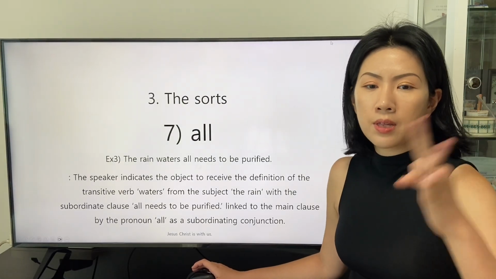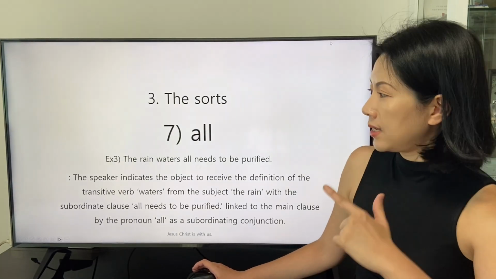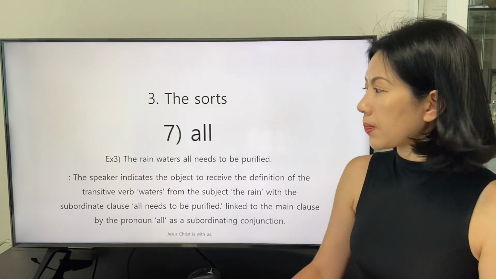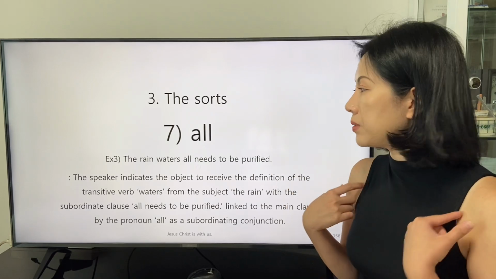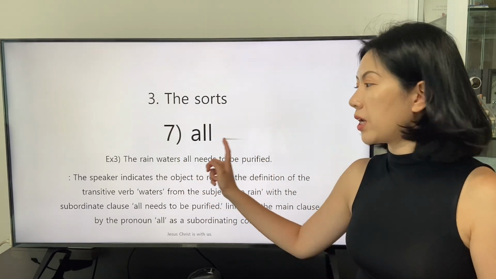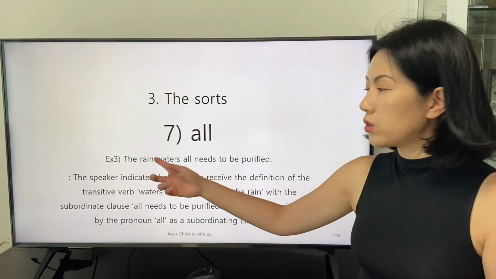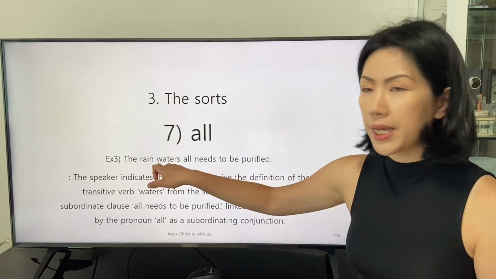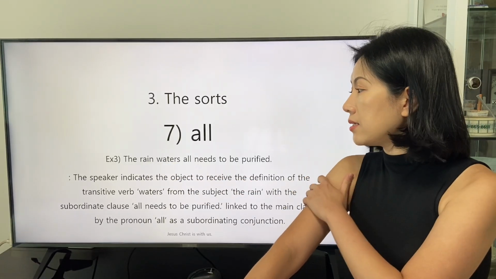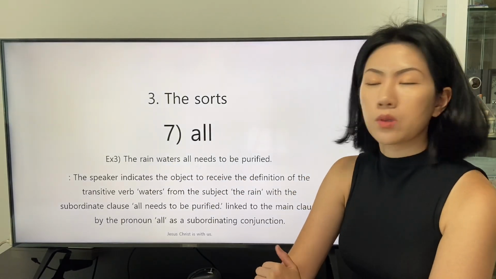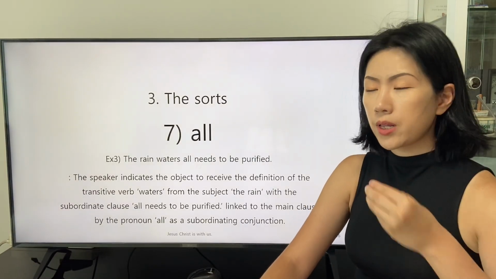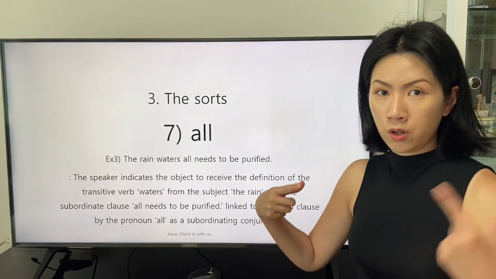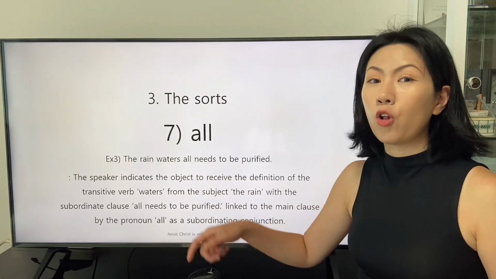The third example in which the pronoun all is applied is this. The rainwater all needs to be purified. In this sentence, the speaker applies the subordinate clause as the object of the main clause to receive the definition of the transitive verb waters from the subject, the rain. And in the subordinate clause, the speaker sets the subject of the clause as the pronoun all.